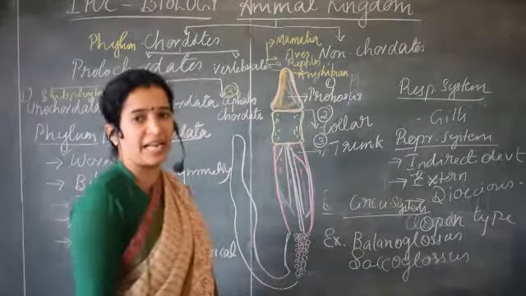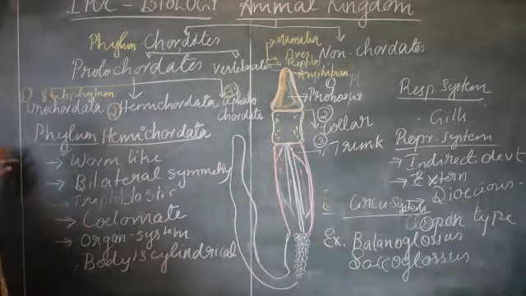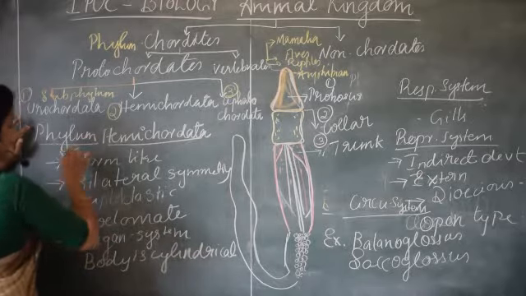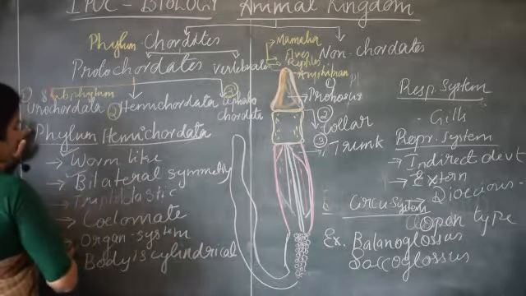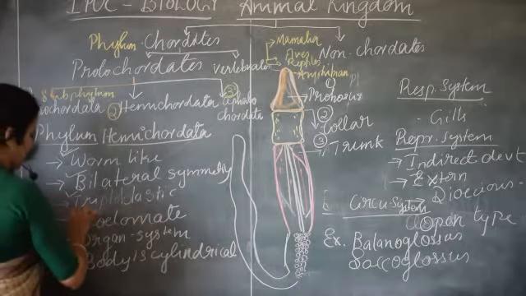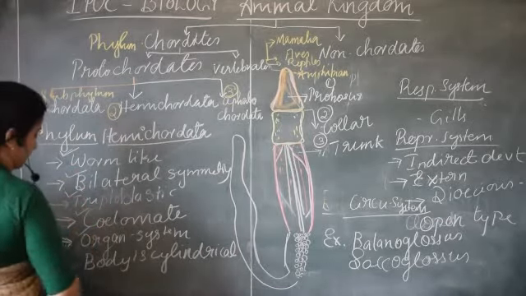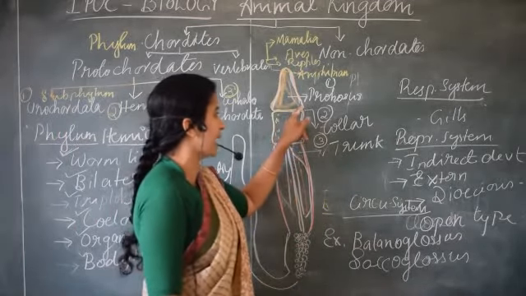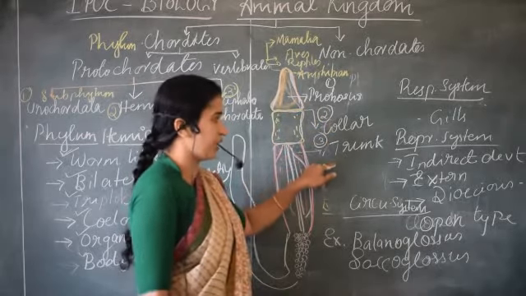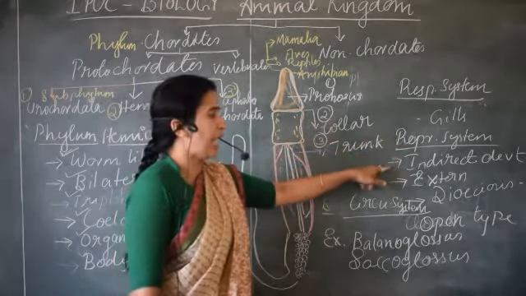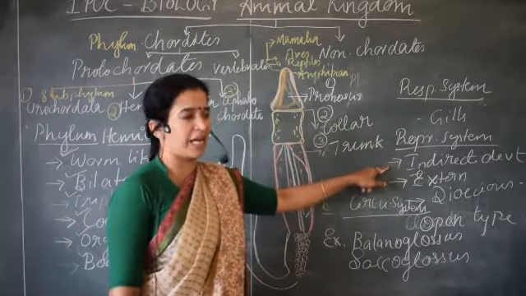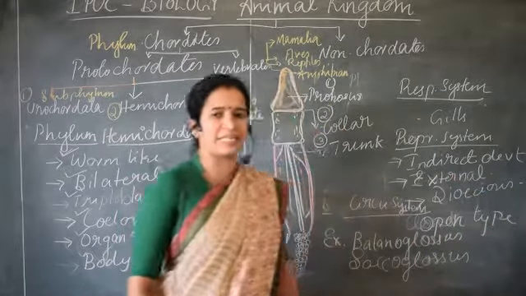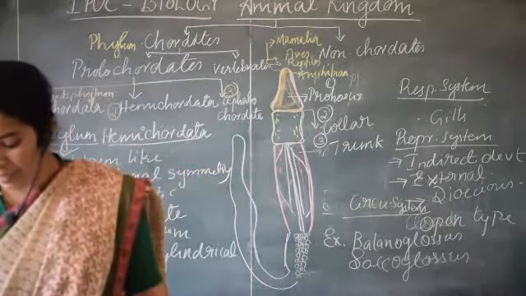So these are the main characteristic features of subphylum Hemichordata. It is a worm-like individual having bilateral symmetry, triploblastic in organization, coelomate animal, organ system level of organization, body is cylindrical and divided into three regions: proboscis, collar and trunk. They respire through the gills and they are dioecious, having indirect development, and fertilization is external.